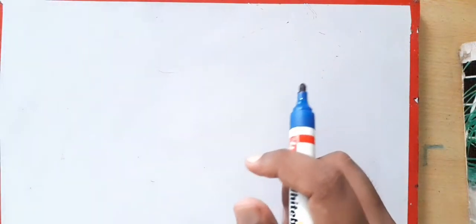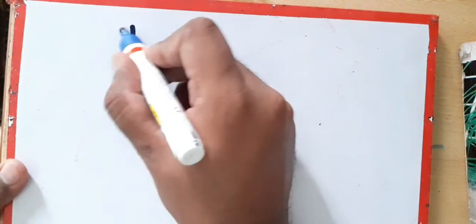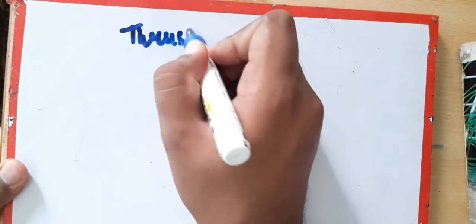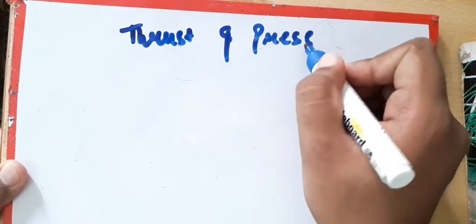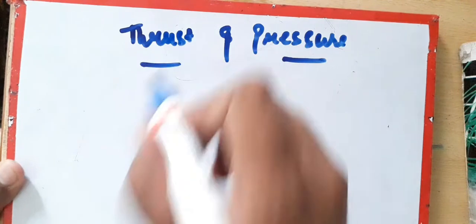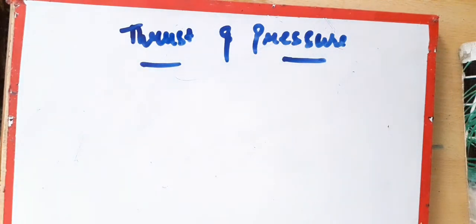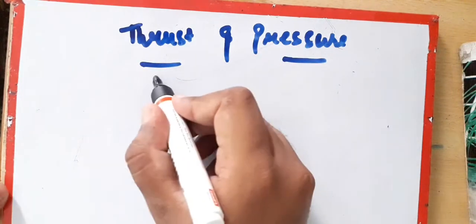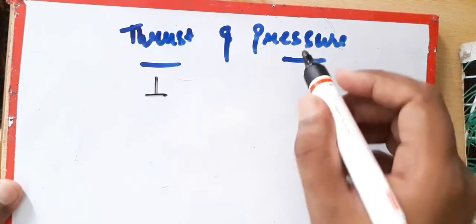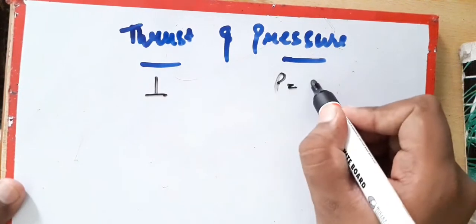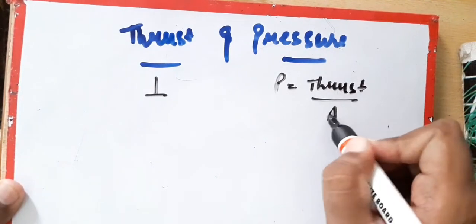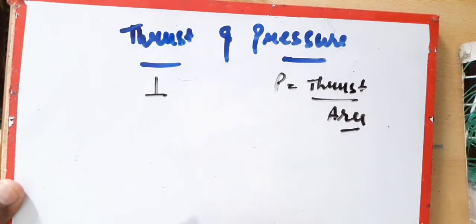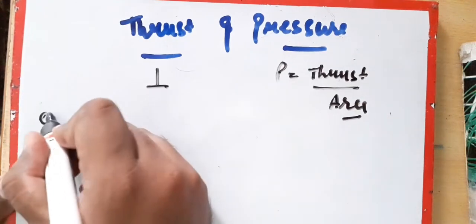Hello everyone. So today we are going to talk about a very important topic, that is thrust and pressure. Let us discuss the difference between them. What is thrust and pressure? Thrust is a perpendicular force. And what is pressure? Pressure is equal to thrust upon area, or you can say force upon area. Let us take an example.